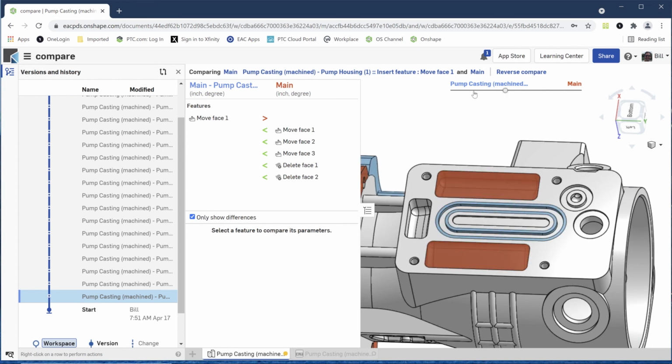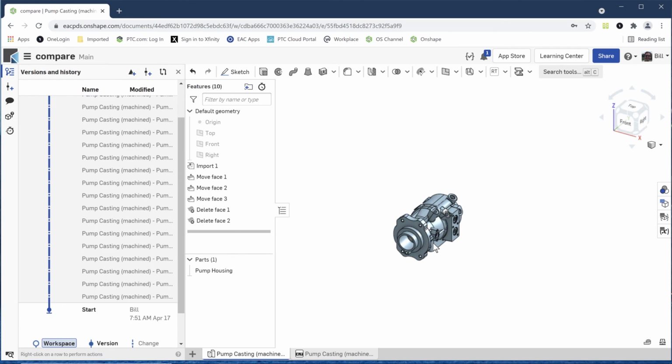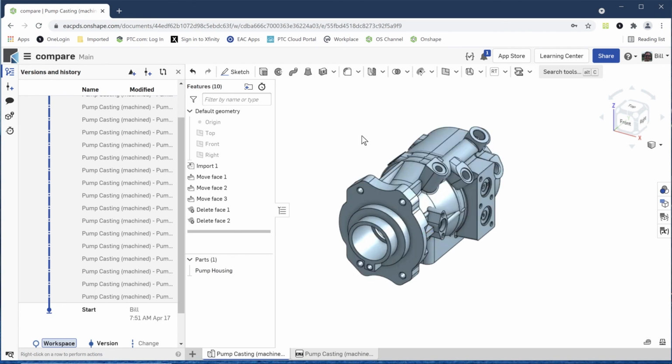So the whole history of the different changes we can see graphically like this, or we can just go and see it visually, listing out the different changes that have been made. But again, everything that it has done is saved. So that's a really important aspect of Onshape, is that everything is preserved. You can go back to any point in time, and you can always compare different aspects or different time stamps and see how you got to the point where you are now. Especially if you're pulling up somebody else's model, you can kind of go through it and see certainly the process that they went through, how they developed it, and things like that. Which, trying to debug parts, trying to get them to behave the way you want, that's a really nice tool to have.